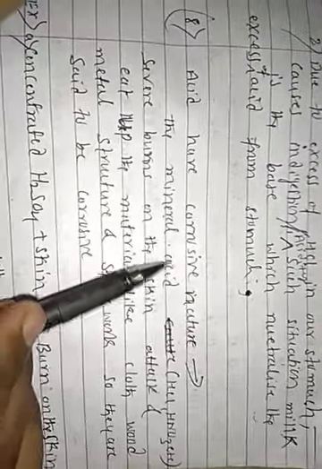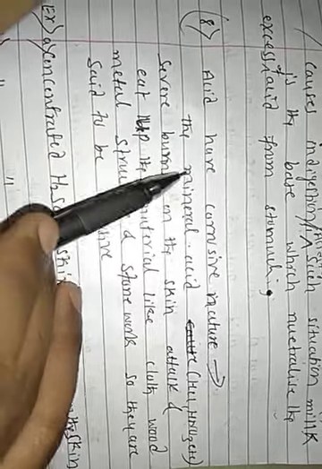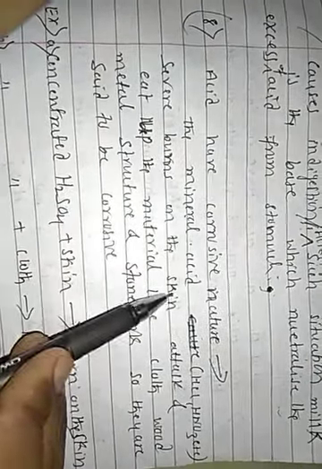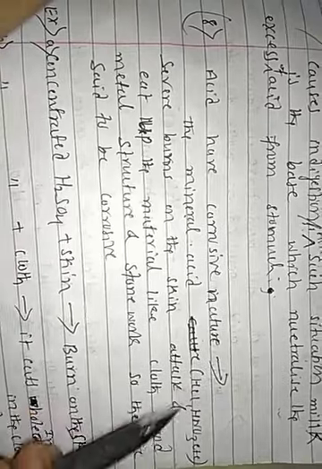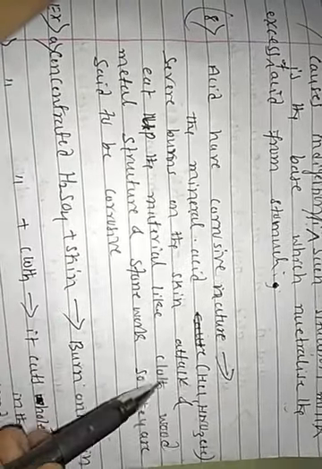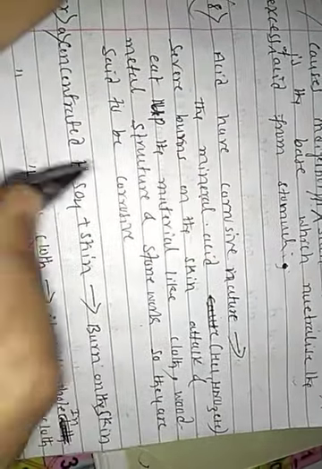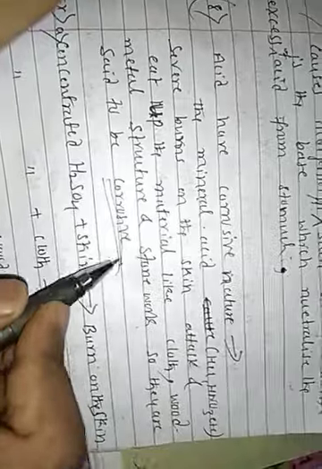Mineral acid means HCl, HNO3, H2SO4 etc. These are the mineral acids. They burn the skin, attack and harm materials like cloth, wood, structure and stonework. These are said to be corrosive. The definition is also mentioned here: mineral acids like HCl, HNO3 and H2SO4. These are the mineral acids, students. That is, mineral acid means the inorganic acid.